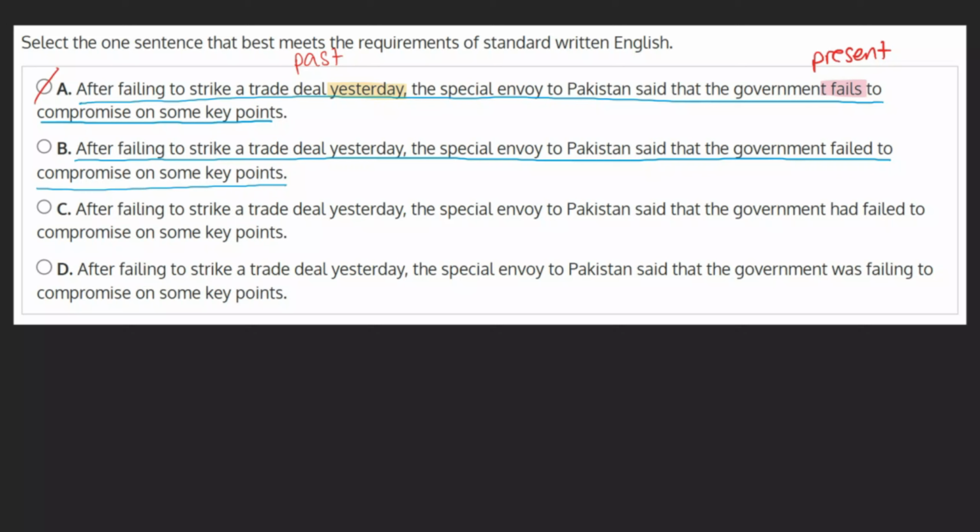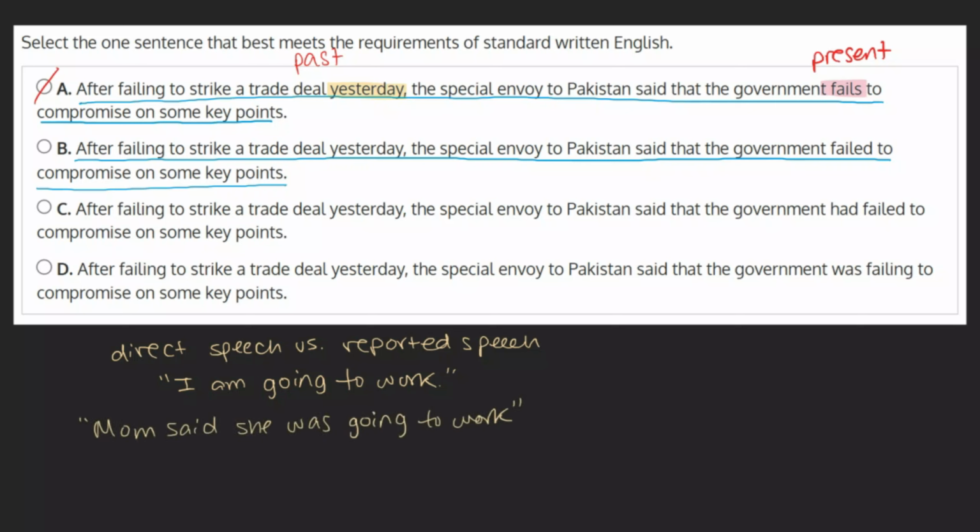This option deals with direct speech versus reported speech. This concept is best explained via example. Your mother might tell you, "I am going to work." This is direct speech. However, when relaying this message to a sibling, you'd say, "Mom said she was going to work." This is reported speech.